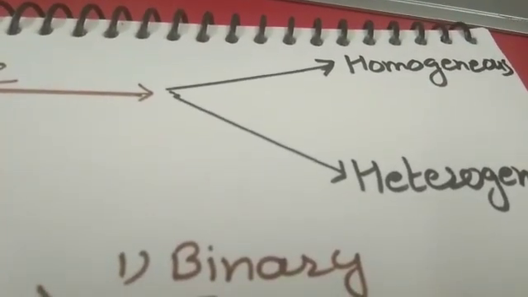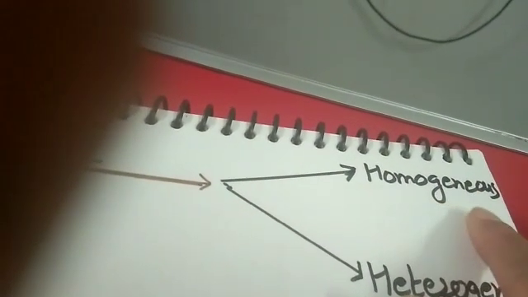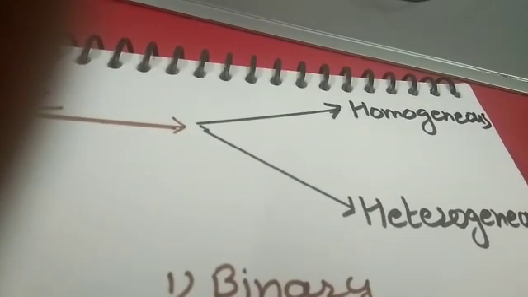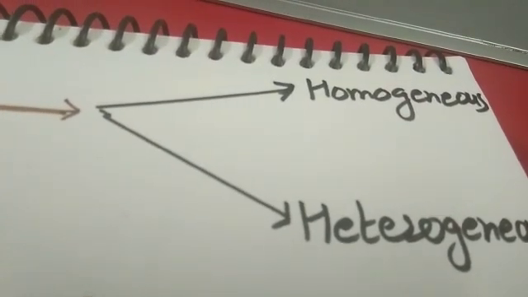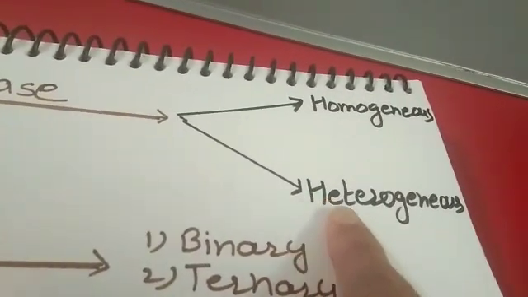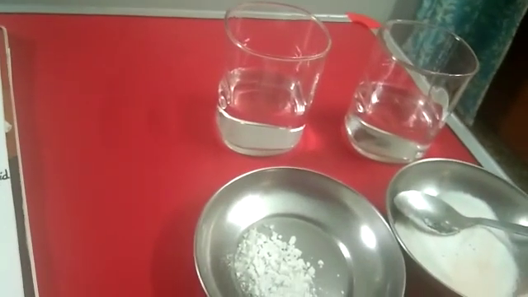A homogeneous mixture can also be called a solution. So, a solution is defined as a homogeneous mixture of 2 or more substances. According to this, even air and alloys are also called solutions. Therefore, a homogeneous mixture has uniform composition throughout its mass, whereas a heterogeneous mixture does not have uniform composition throughout its mass. Let us perform an activity to see what is meant by homogeneous and what is meant by heterogeneous.